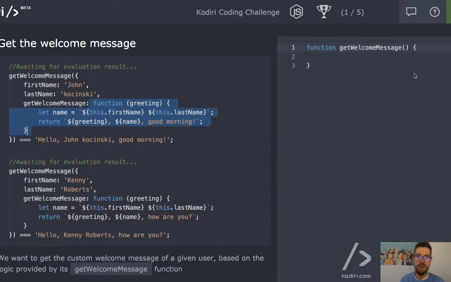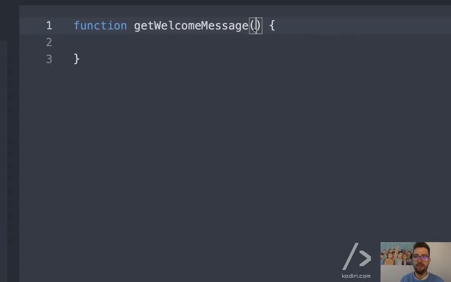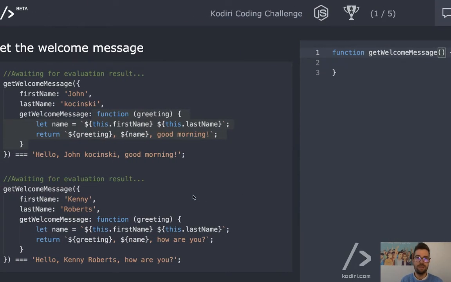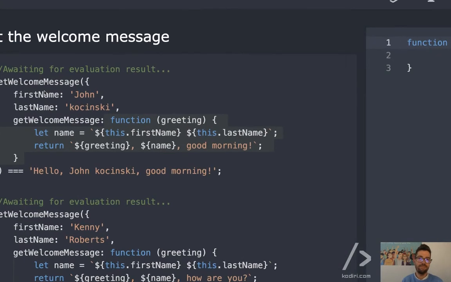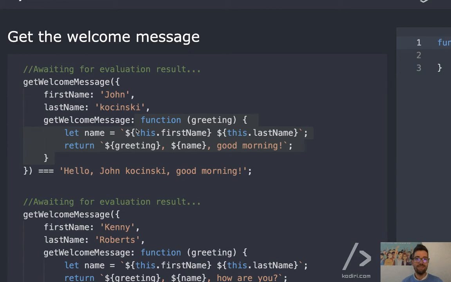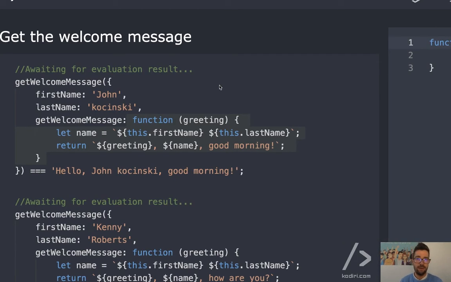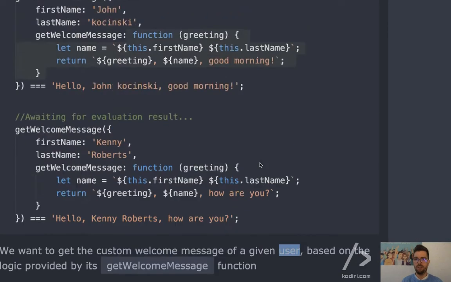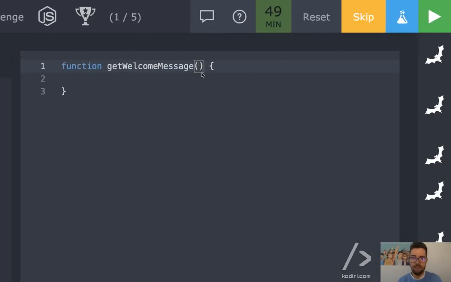So, how many arguments do we have here? How many? One, correct. We have one argument, right? We want to say welcome to a given user. So I will name the argument as user. So then this is pretty simple, to be honest.